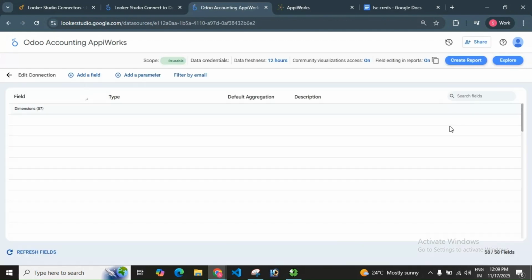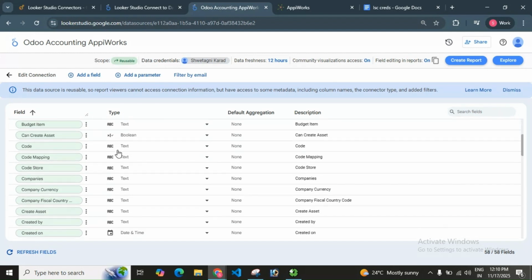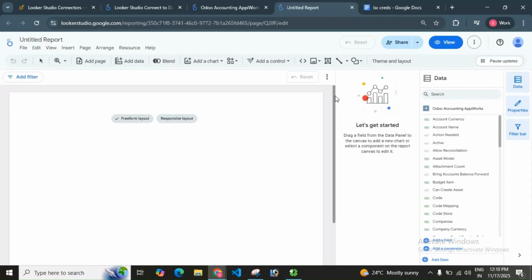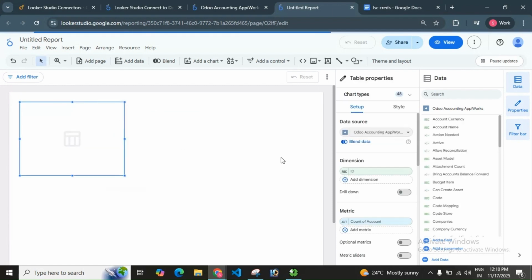Now, it will navigate to the Schema page. Here, it will show you all the data fields supported and their data type. Now, click on the Create Report button. It will navigate to the report page, where you can add the required fields and create your dashboard.